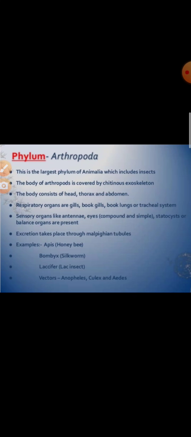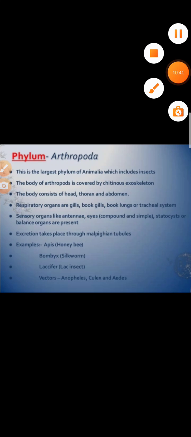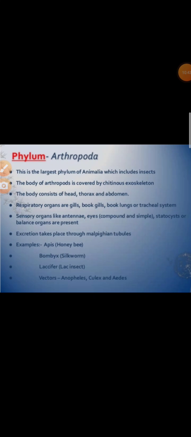Triploblastic animal. Body wall has a single layered epidermis and a thick chitinous cuticle forming the exoskeleton. As it restricts the growth, it is periodically changed during growth by a process called molting or ecdysis. Okay, and animals here are eucoelomates, and the true body cavity is much reduced, and the space around the viscera is called hemocoel and is filled with a fluid called hemolymph.